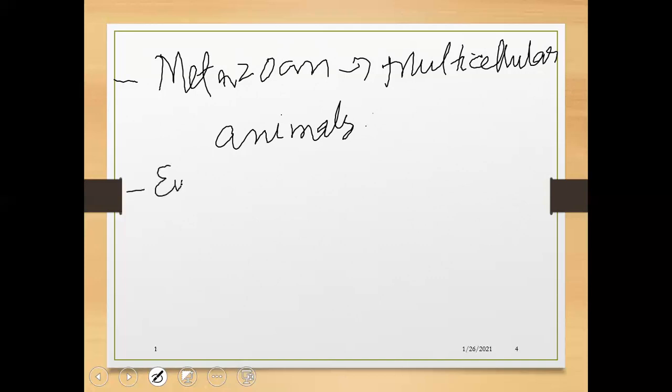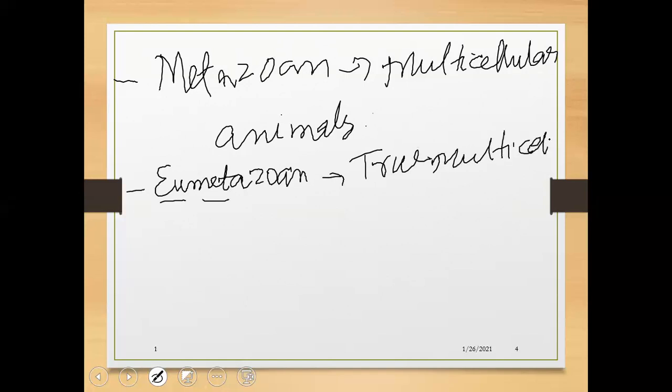And the other one is eumetazoa. Eu means true, so true multicellular animals are those organisms that at least possess the tissue, organ, and organ system level of organization.